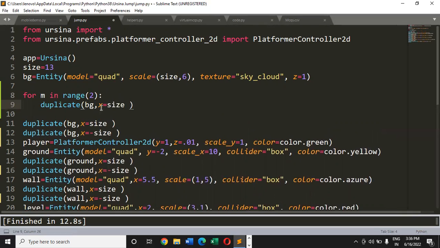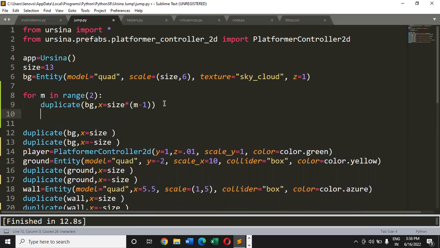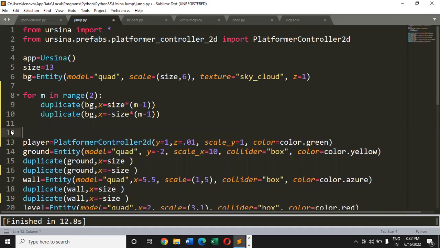Okay, and in place of this size, what will come now? We have to make the value of x dependent on m. How will we do it? We can simply make use of this formula, m minus 1. So this is going to be m minus 1. And similarly, for the second duplicate, it will be minus size into m minus 1. Because here we are using size for the first duplicate and minus size for the second duplicate, the same thing we will follow here also. Are you getting my point, dear? Is it clear to you?